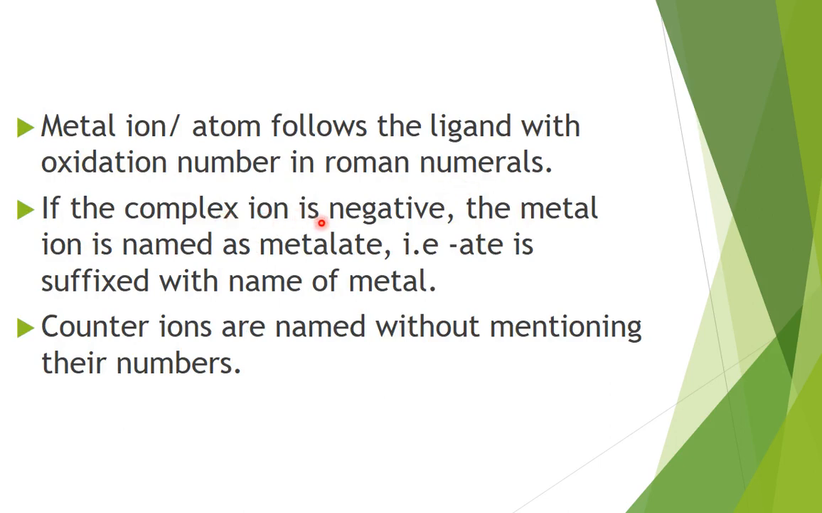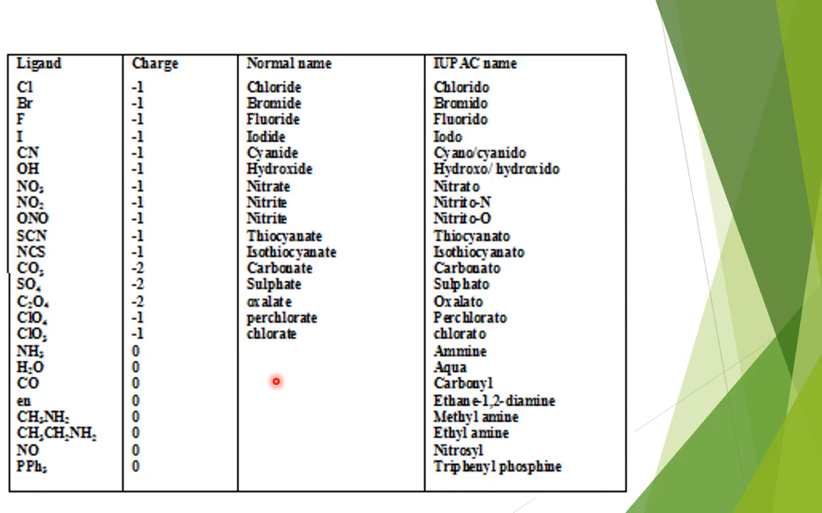If the complex ion is negative, then the metal ion is named as metallate, meaning ate is suffixed. Counter ions are named without mentioning their numbers. We will take a lot of examples based upon these rules. But before taking up examples, you must know the names and the charges of different ligands.